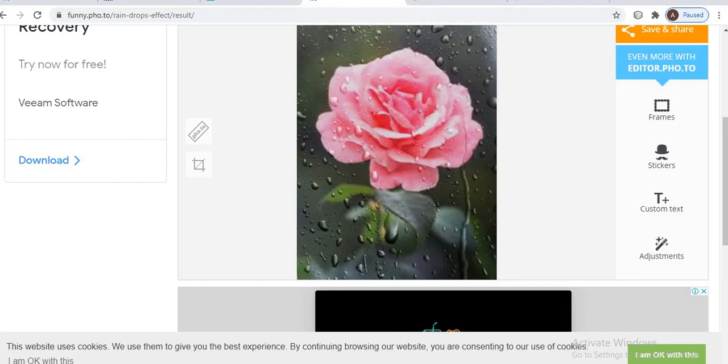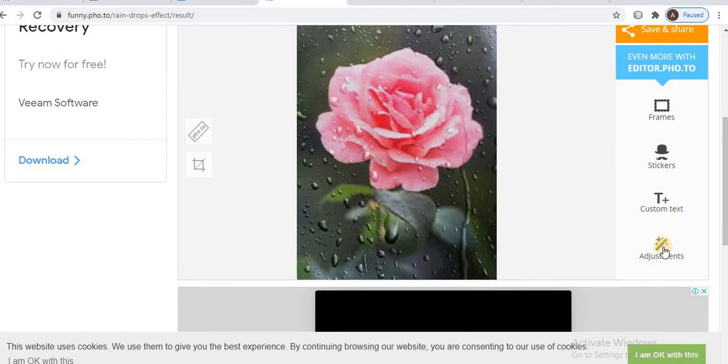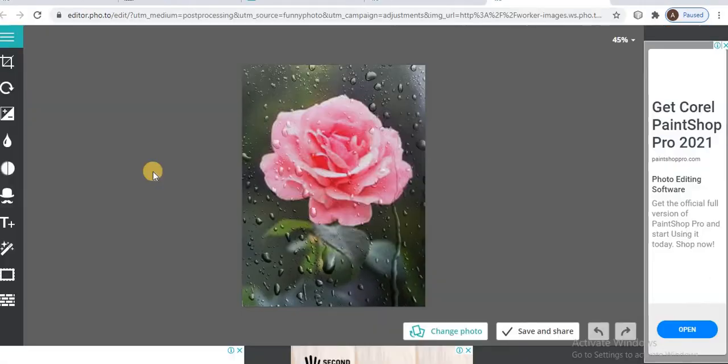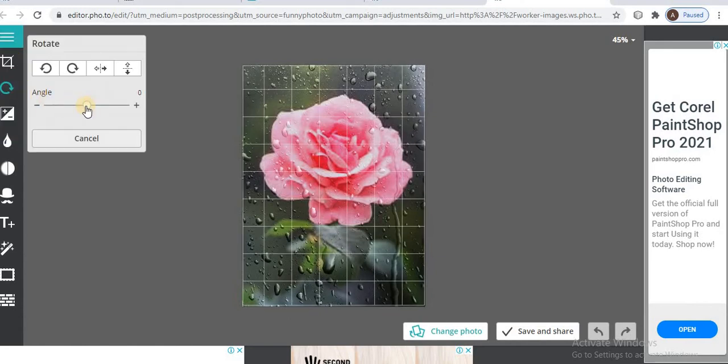Any sticker also download it. Edit them, and these options are there, edit through this option.